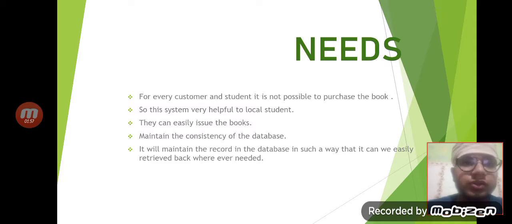So this system is very helpful to local students at school and college level who do not have money to purchase books. They can take help from the library, so they can easily issue books. The library maintains the consistency of the database and keeps records in such a way that they can be easily retrieved whenever needed.